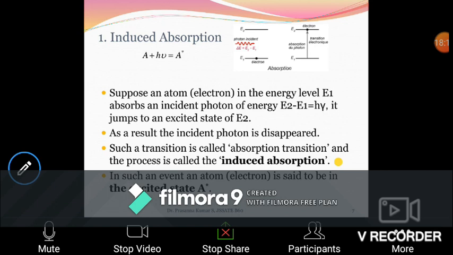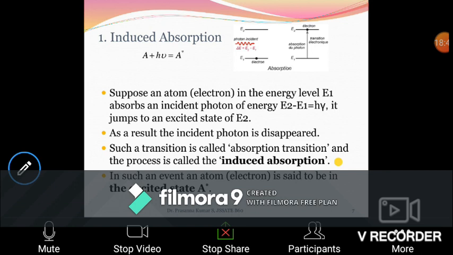So when the photon is absorbed, certainly the photon disappears and the atom moves to the higher state E2. Look at this: there is a transfer of energy, a balancing of energy and matter. The photon's energy is picked up by the electron or atom in the ground state, so it gets converted into its mass.